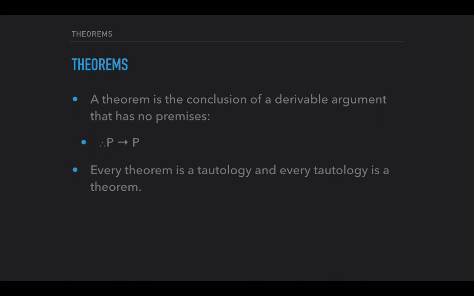As it happens, and it's no accident, the way we've set our derivation system up and the way truth tables work, every theorem is a tautology, and every tautology is a theorem. We have these two notions, the notion of a tautology, that's a sentence that is true no matter what, and the notion of a theorem, that's a sentence that is derivable from no premises, and as it turns out, those two notions coincide exactly. Every sentence is either both a tautology and a theorem, or neither a tautology nor a theorem.